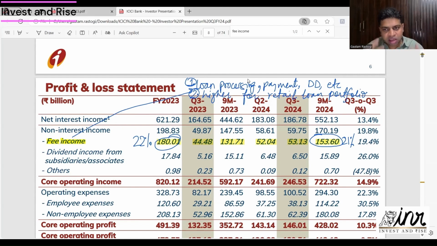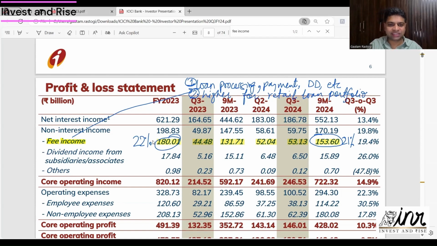So if a bank has higher exposure to retail, then it will earn a higher fee income, because retail customers transact a lot. Corporates won't transact as much. The more transactions, the more fee a bank earns.